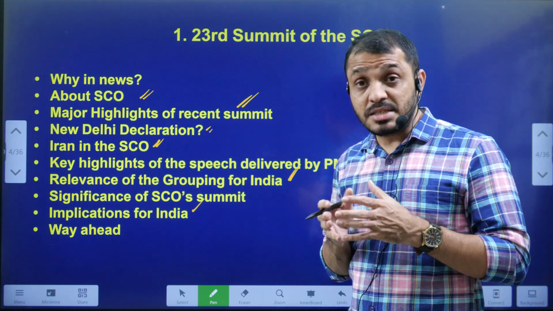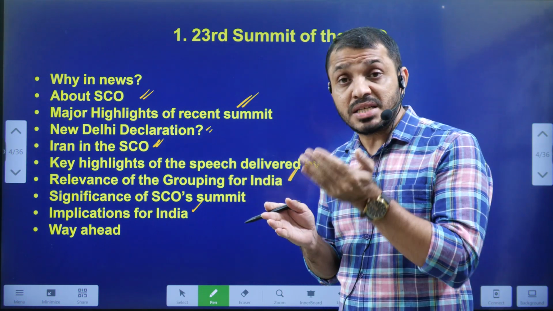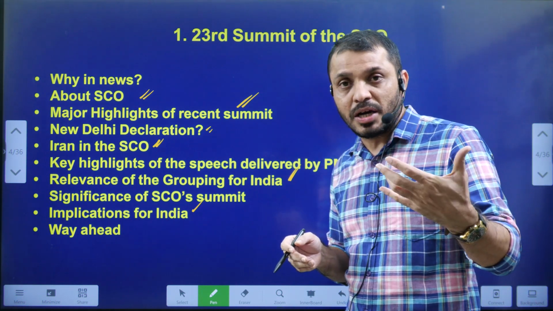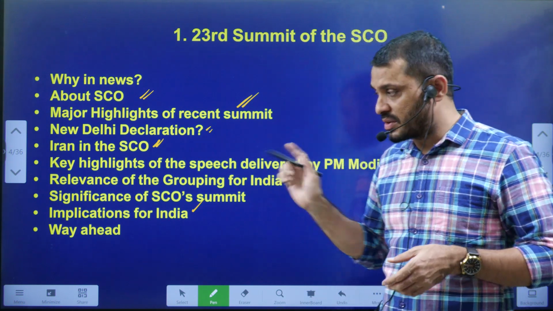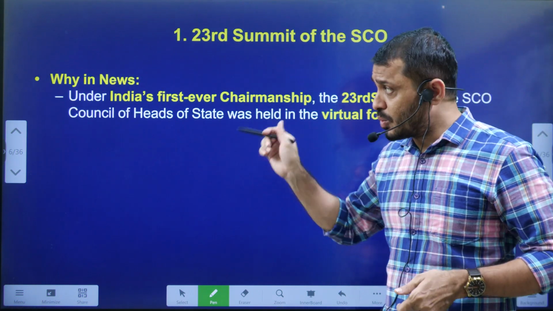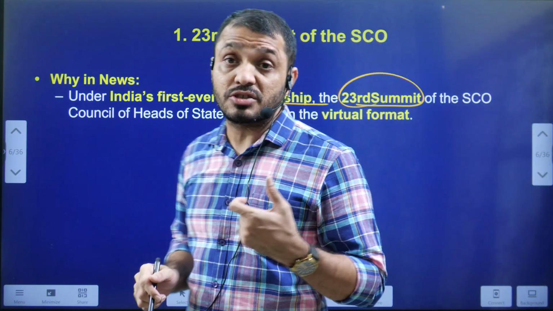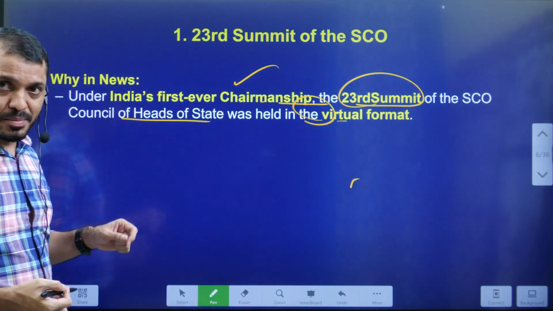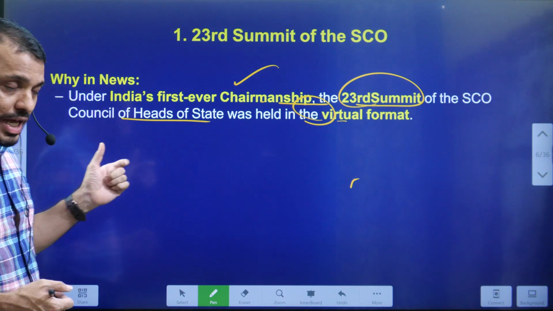Because now India is maintaining a balance between China and Russia in the SCO, as well as the USA and USA-allied countries like Australia and Japan in terms of the Quad. So we will see how this delicate balance is going to be maintained. Okay, fine. First, the contextual understanding: why it is in the news. India has the chairmanship of, or is hosting, the 23rd summit of the SCO. Recently we held the virtual format of the meeting, and the actual meeting will be soon. The dates will be announced very soon.